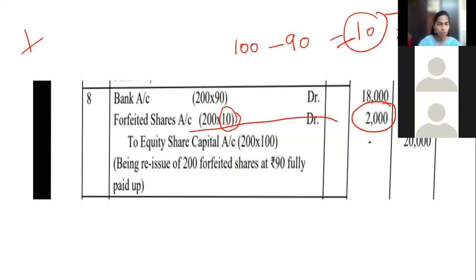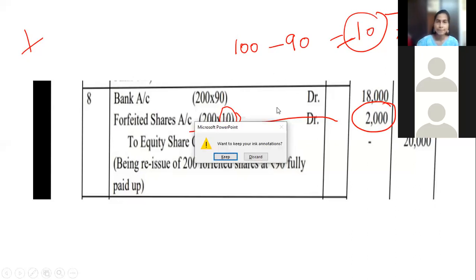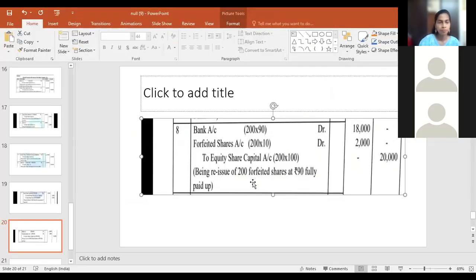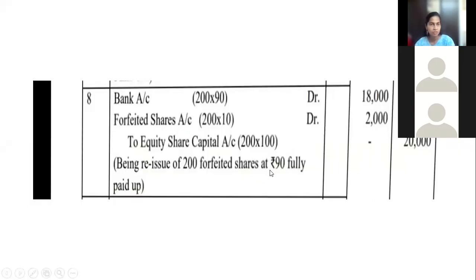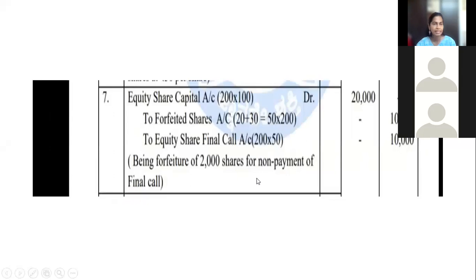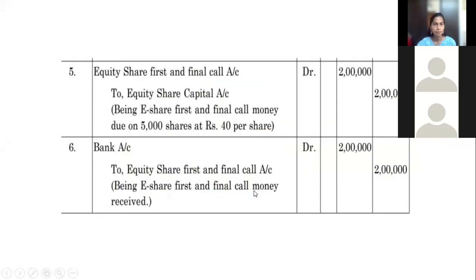There is one more entry, students, the last entry. I want to finish it, but what I have explained now, I will tell once again if you have not understood. Yeah, one minute. I will explain the 7th entry once again, students.